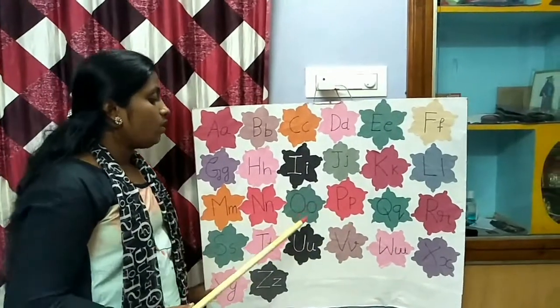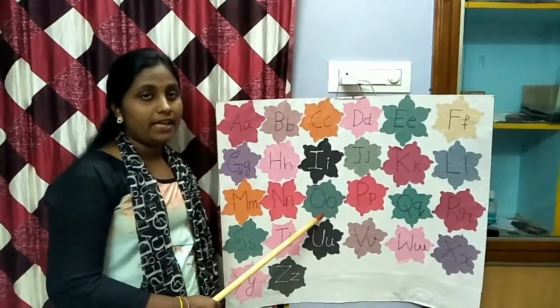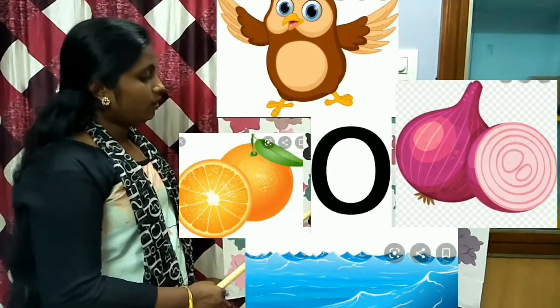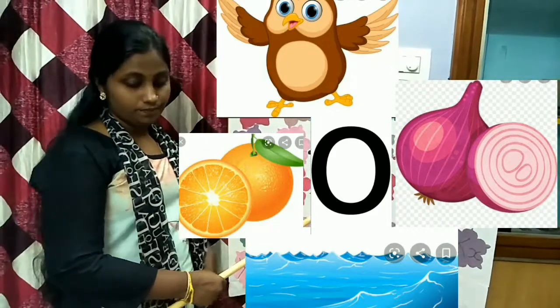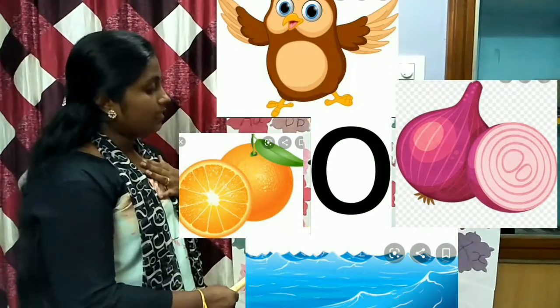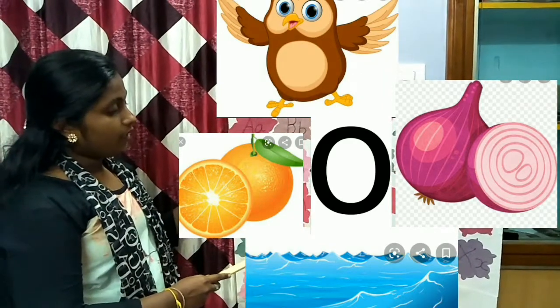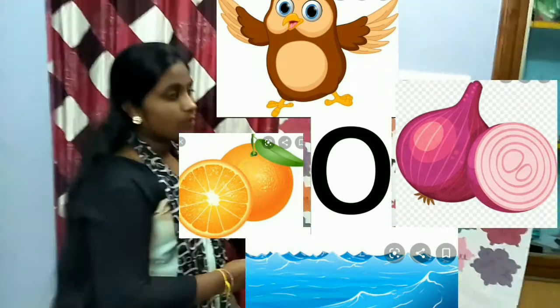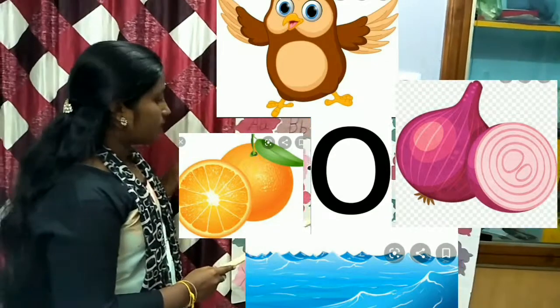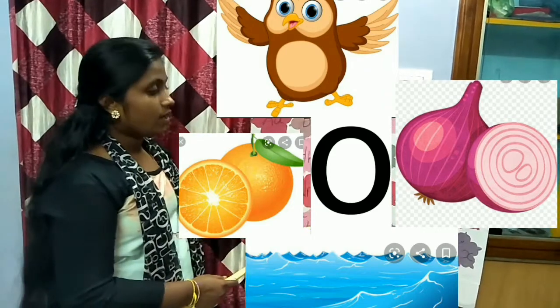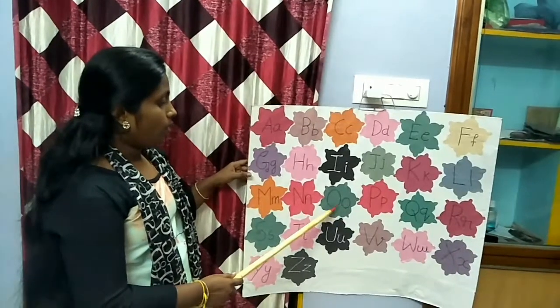Next letter is O. O for ocean, O for orange, O for onion, O for owl. Words for O letter are ocean, owl, orange, onion. The phonic sound is o.